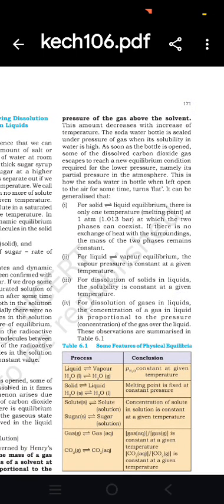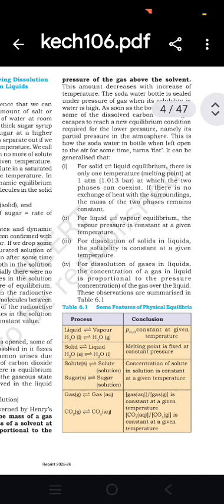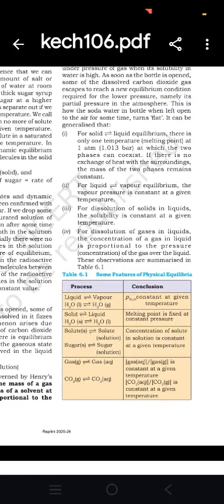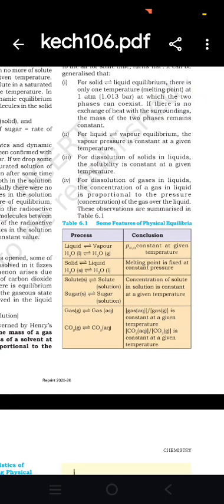It can be generalized that for solid-liquid equilibrium, there is only one temperature, the melting point at 1 atm, at which the two phases can coexist. If there is no exchange of heat with the surroundings, the masses of the two phases remain constant. For liquid-vapor equilibrium, the vapor pressure is constant at a given temperature. For dissolution of a solid in a liquid, the solubility is constant at a given temperature. For dissolution of gases in a liquid, the concentration of the gas in the liquid is proportional to the pressure of the gas over the liquid phase.